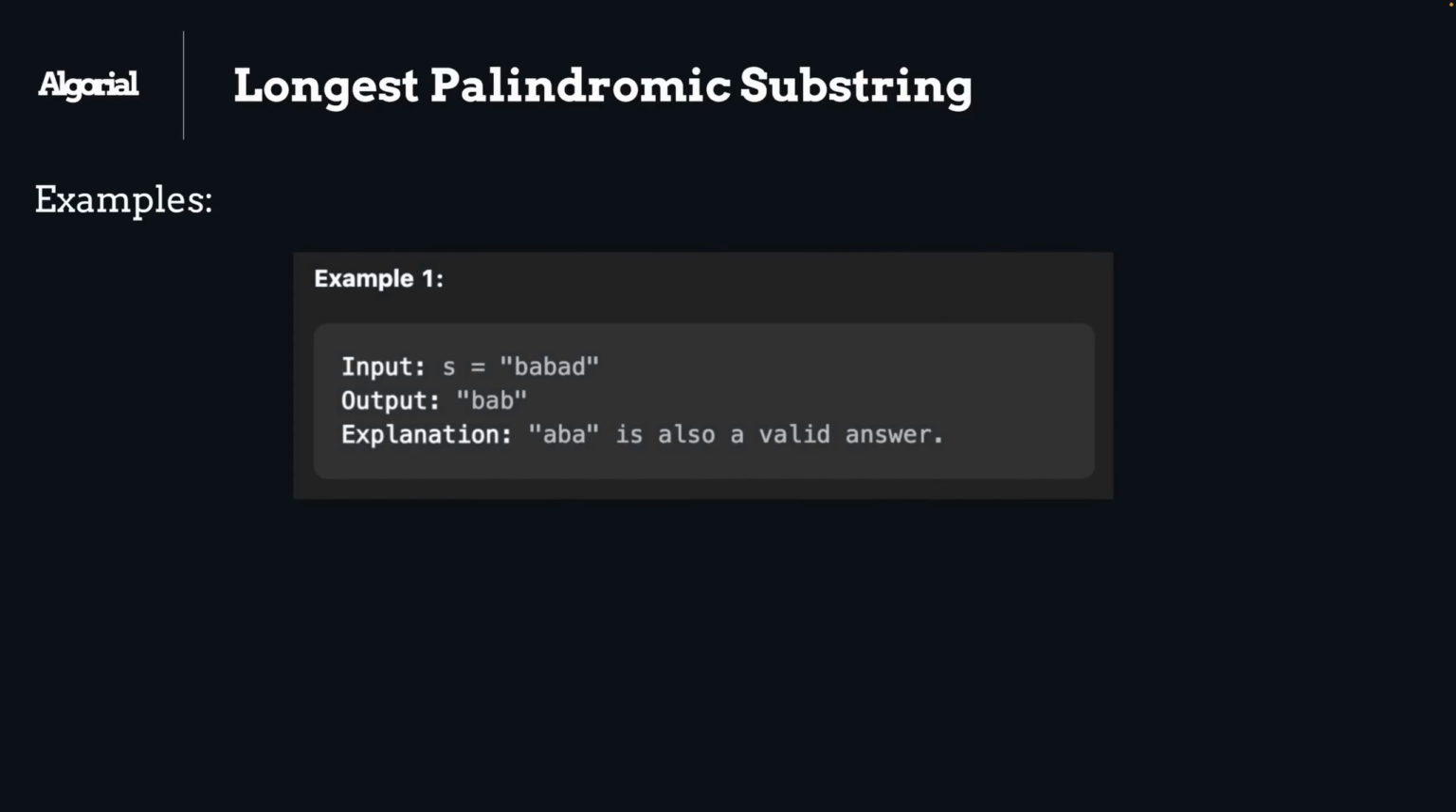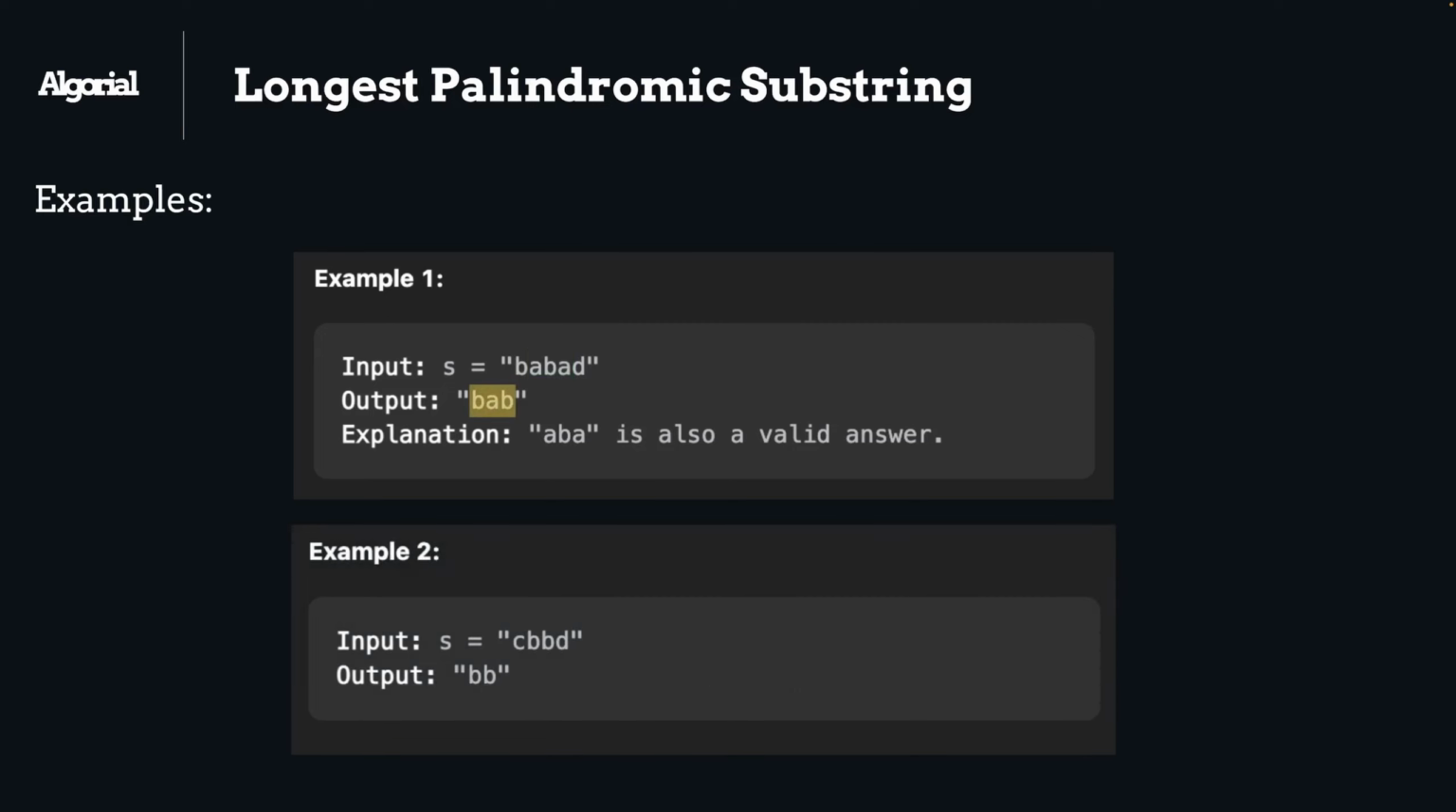Here is the first example. As you can see, we need to find a substring which is a palindrome but the longest possible. So in this case, we have two options to choose from. First is BAB and second is ABA. But since they are both the same length, we might return either of them.